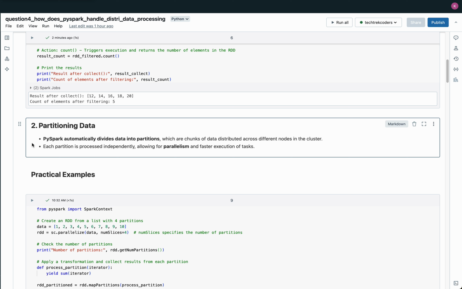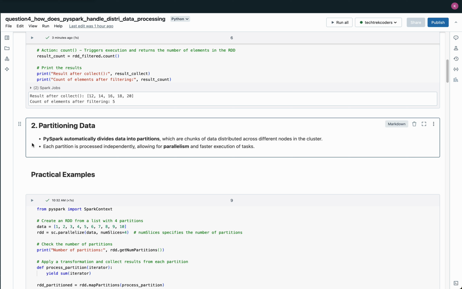Partitioning plays an essential role in optimizing performance because it allows Spark to distribute the workload evenly across the cluster. Instead of processing the entire dataset on a single machine, PySpark breaks it into smaller pieces, each handled by different nodes simultaneously. This reduces the time required to perform computations and enables scalability, meaning the system can handle larger datasets as more resources, nodes, are added.